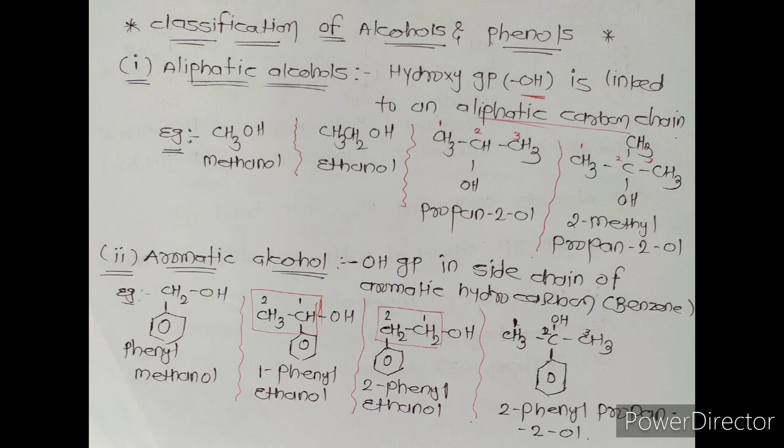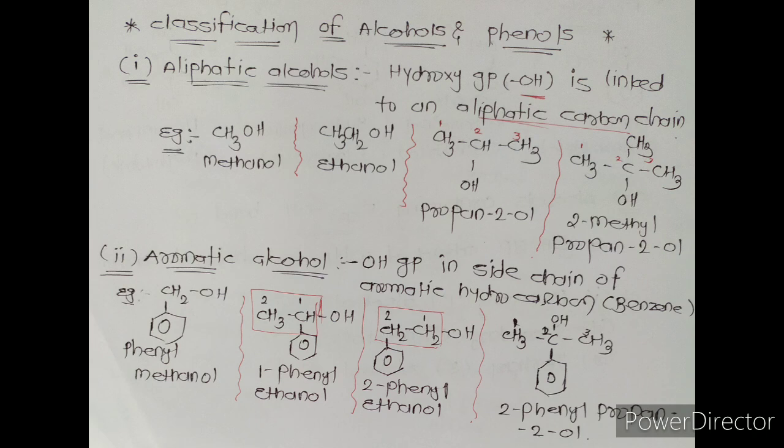Second classification, aromatic alcohol. When the OH group is in the side chain of an aromatic hydrocarbon, then aromatic alcohol is obtained. In simple words, we can say that between the benzene ring and the OH group, an alkyl group is present.